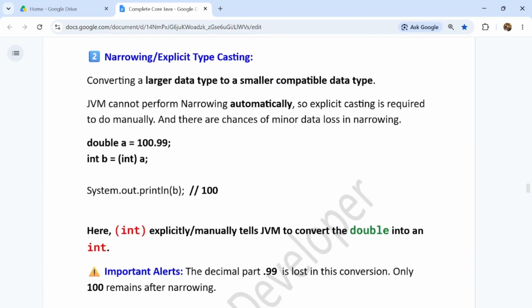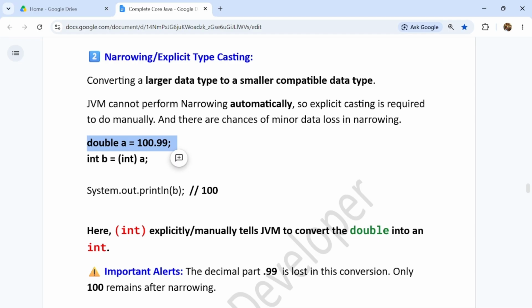Now coming to narrowing, guys, this is very important. Explicit typecasting: converting a larger data type to a smaller compatible data type is called narrowing typecasting. The JVM cannot perform narrowing automatically, so explicit casting is required to be done manually, and there are chances of minor data loss in the narrowing process, guys. So here is the example.